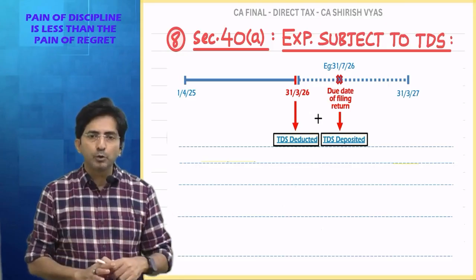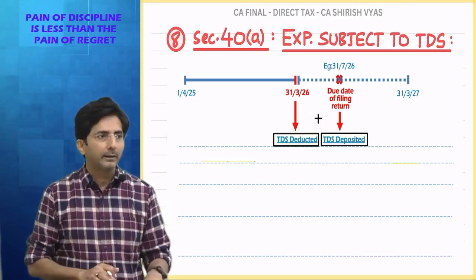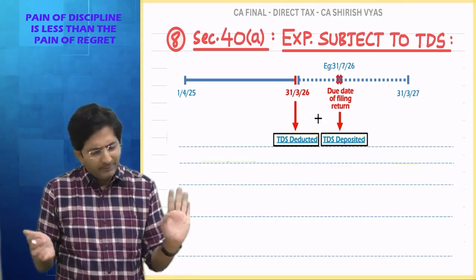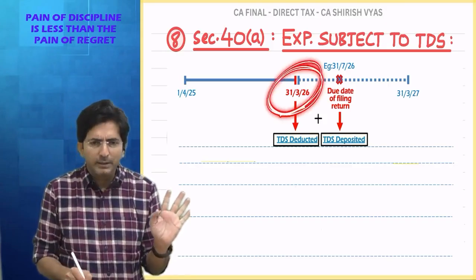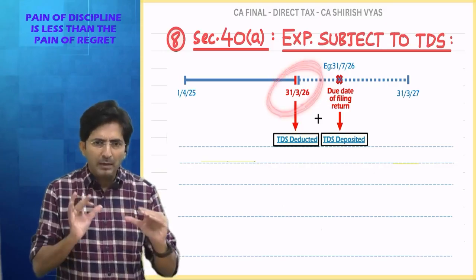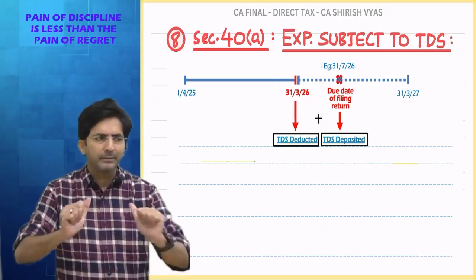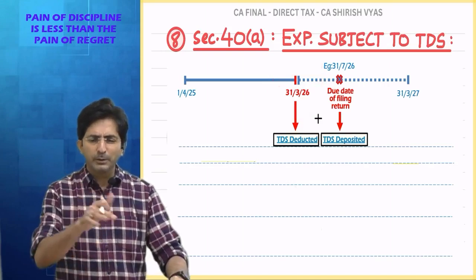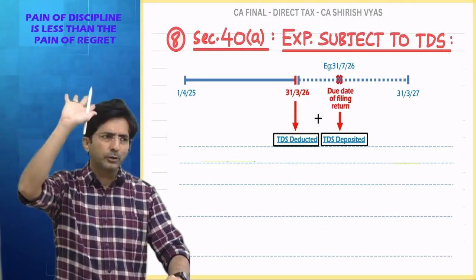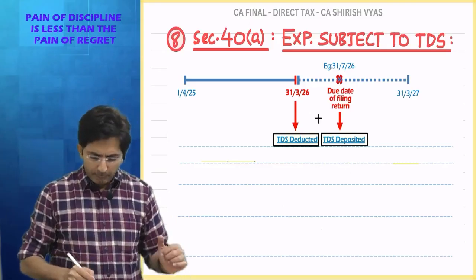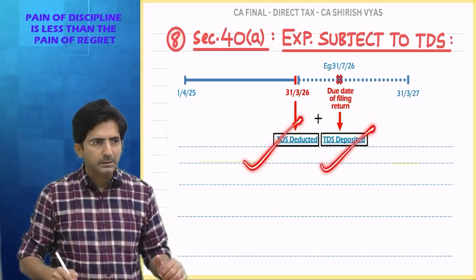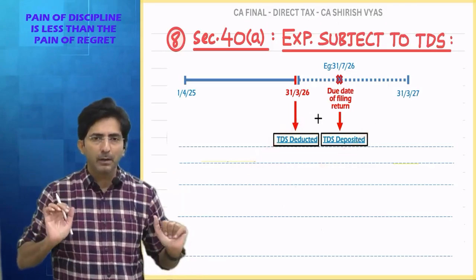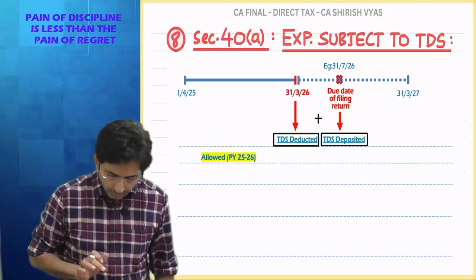Every month I was doing the entry, never creating a TDS liability. It's okay. Even at the end of the year, if you book a liability of TDS, the government is happy. And then when you have to deposit, no need to deposit by 7th. Deposit up to the due date of filing the return. If you satisfy these two conditions, your PGBP will be secured. Expenditure will be allowed.